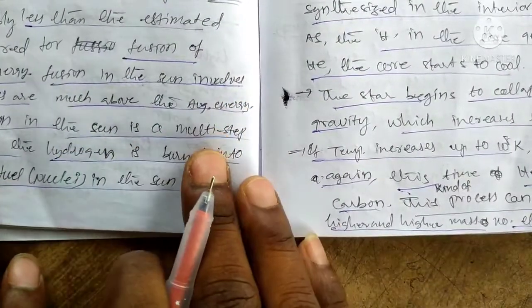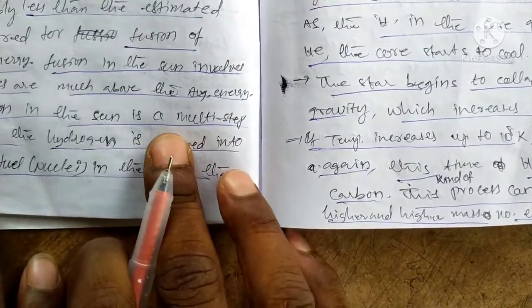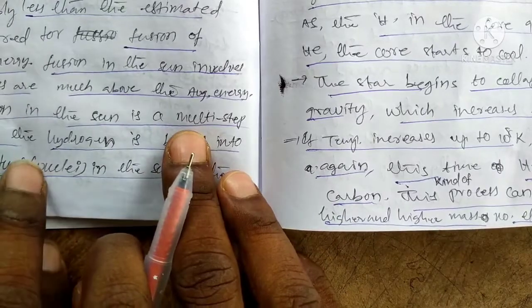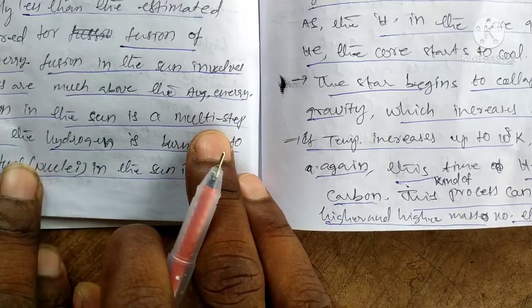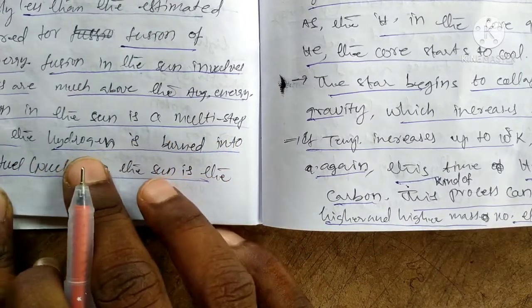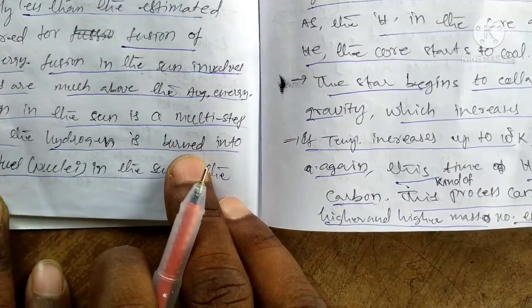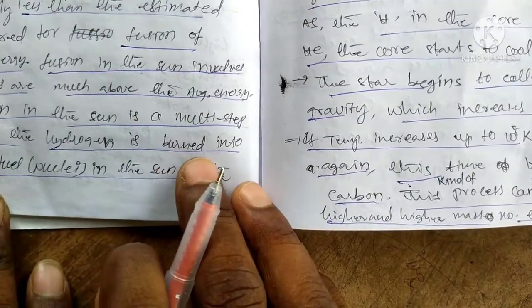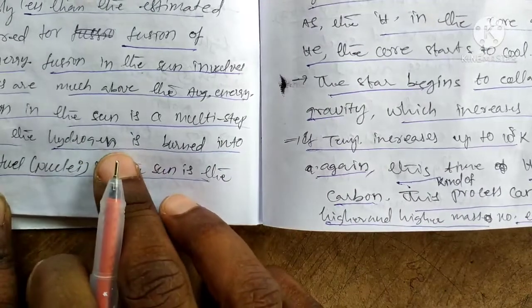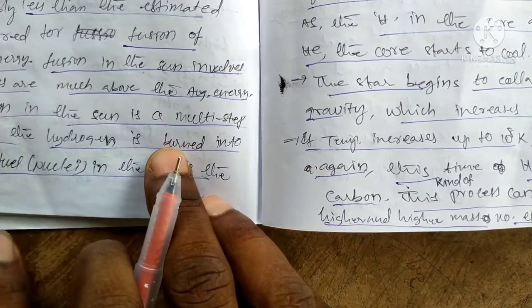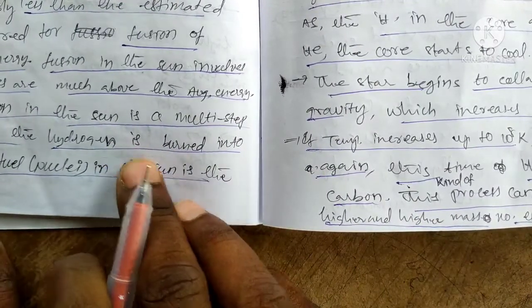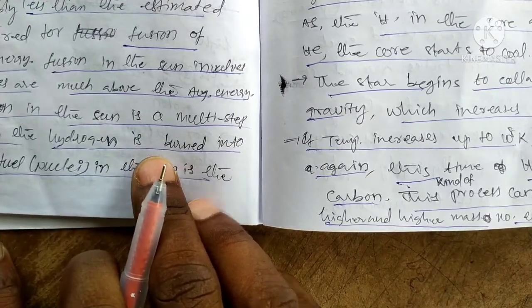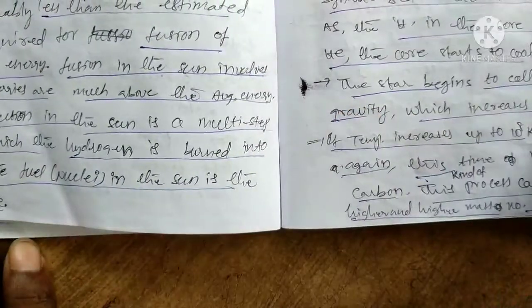Hydrogen can be heated by applying temperature and burned out. That is, hydrogen can be converted into helium. The hydrogen is burned to form helium nuclei.